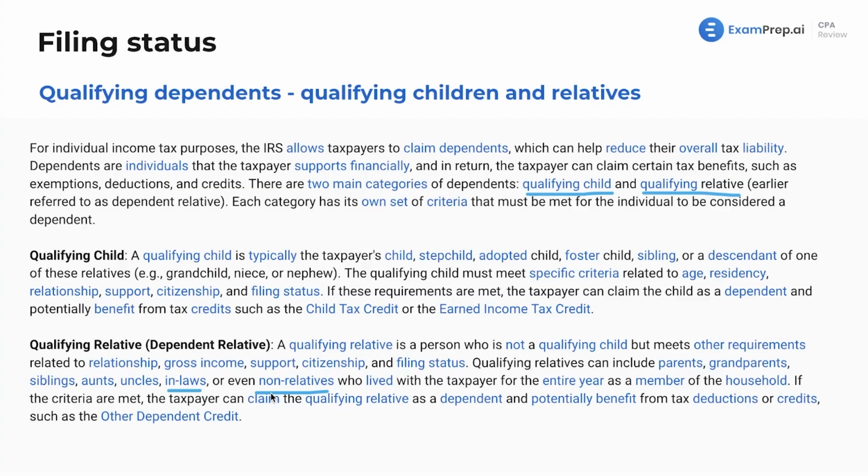So questions will be tricky. They're going to throw all these different characteristics of people at you: age and how much they make, what's their citizenship status, and are they related to you? Make sure you're keeping track of all that. If the criteria are met, the taxpayer can claim the qualifying relative as a dependent and benefit from tax deductions or credits, such as the other dependent credit. But also, we just got straight up deductions. We'll talk about that. But really, the big thing to know: do they qualify? That's going to be our commonly asked question.